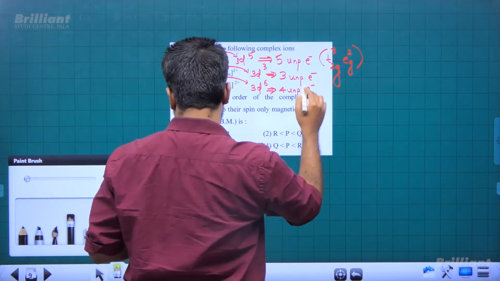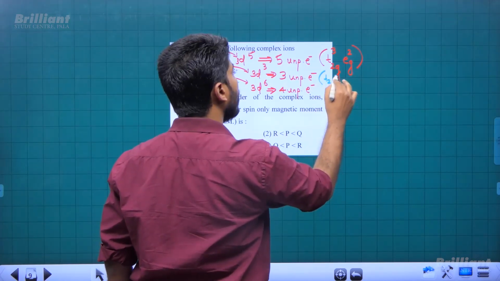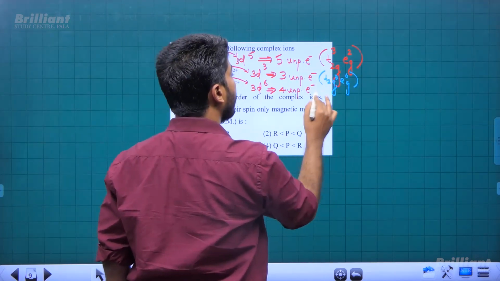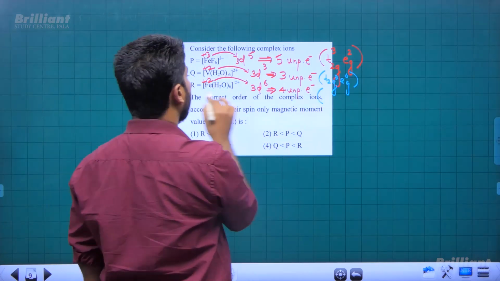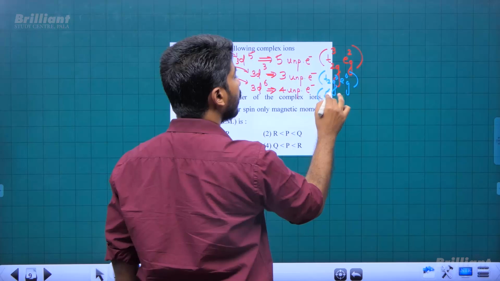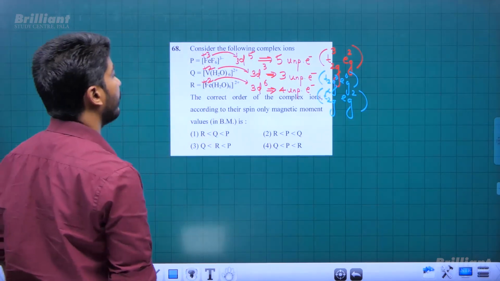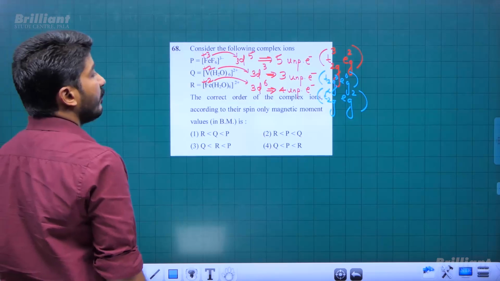So if you write the configurations correctly, t2g3 eg0 will be for the second compound, and for complex R, t2g4 eg2 will be the configuration, right? So that is the arrangement.